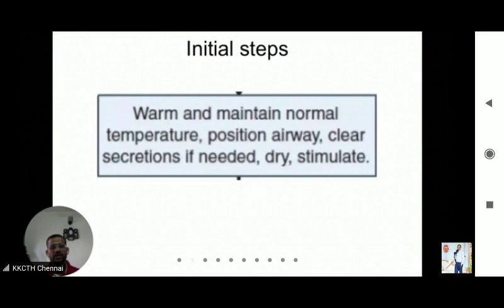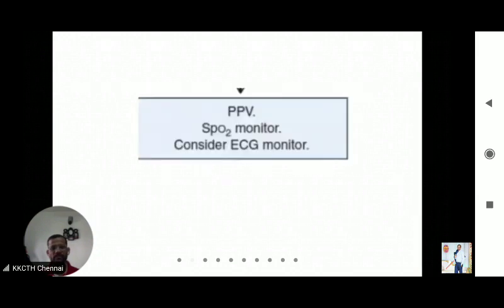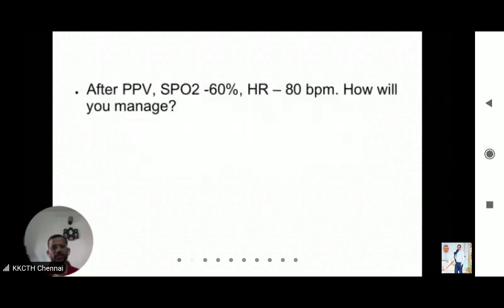At the end of initial steps, the baby is gasping. If the baby is gasping, what are we supposed to do? You are supposed to start positive pressure ventilation. So you have started positive pressure ventilation and connected the SpO2 monitor, right? After 30 seconds of positive pressure ventilation, SpO2 is 60 and heart rate is 80. So what will you do?